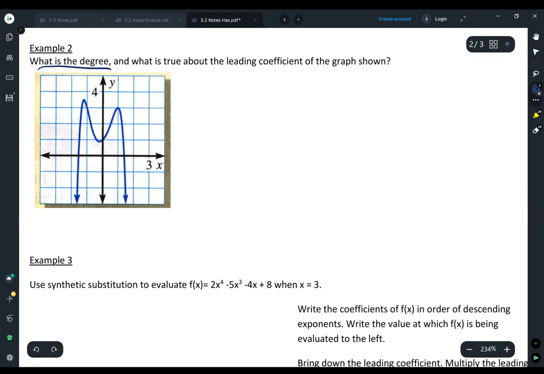So like 1, 2, 3, 4, 5, whatever. What do you think x is doing? Is it squared? Is it cubed? And what is true about the leading coefficient? So when we say that, we are really asking positive or negative.